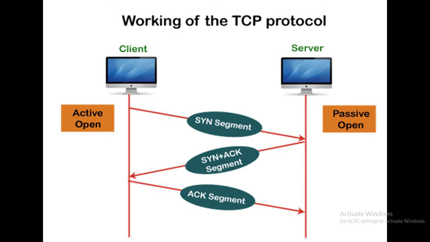After that, the client receives the synchronization plus acknowledgement segment, and it sends an acknowledgement segment again, acknowledging the message transmitted from the server, which is received by the client. The acknowledgement is of two types, negative acknowledgement and positive acknowledgement. So this is the working structure of the TCP protocol. Okay.